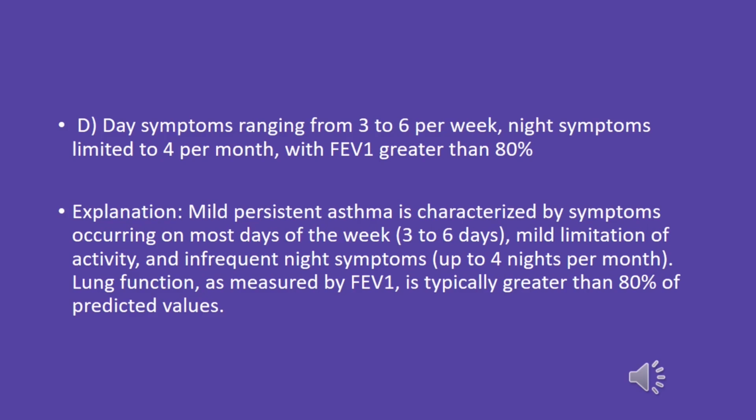Explanation: mild persistent asthma is characterized by symptoms occurring on most days of the week, 3 to 6 days, mild limitation of activity, and infrequent night symptoms, up to 4 nights per month. Lung function, as measured by FEV1, is typically greater than 80% of predicted values.